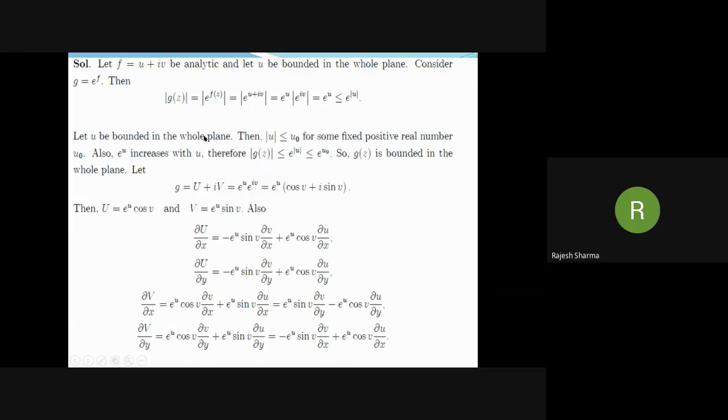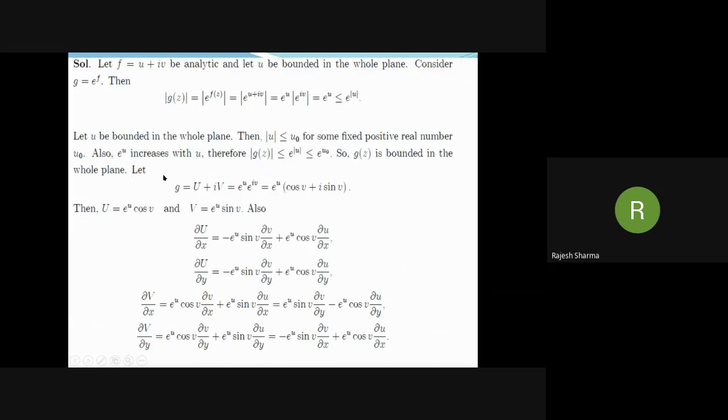Now let u be bounded in the whole plane, then mod u is less than or equal to u naught for some fixed positive real number u naught. Also, exponential functions are increasing functions, therefore mod g(z) is less than or equal to exponential mod u, less than or equal to exponential u naught. So g(z) is bounded in the whole plane.